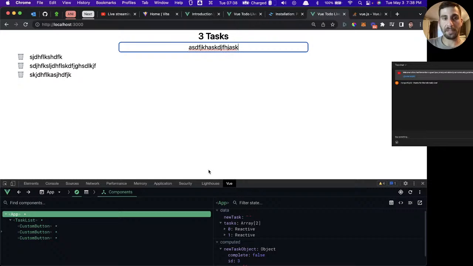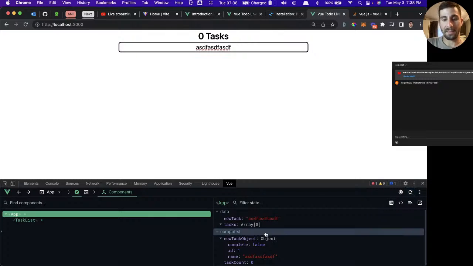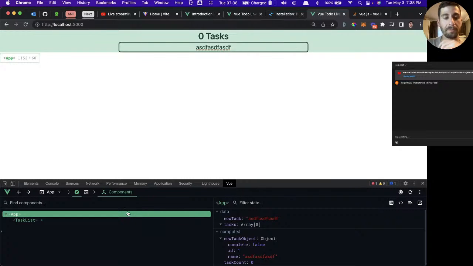I'm guessing that's probably just a bug with this particular extension. No big deal there. Yeah, it looks like this is sort of lagging. I bet if I refresh it. Yeah, see? The Vue DevTools, they're usually really good. I might have a beta version installed right now or something.